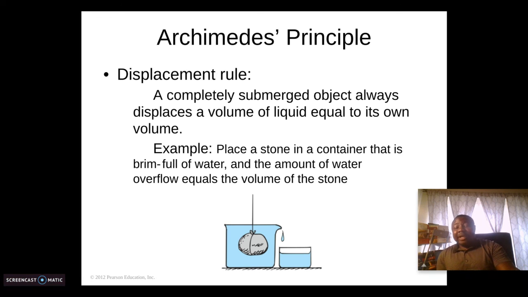And if I find the weight of this water inside this smaller bucket, the weight will be equal to the weight of the stone. So Archimedes' principle says that a completely submerged object always displaces a volume of liquid equal to its own volume. Or you can say that the weight of the water collected is the same as the weight of the stone.